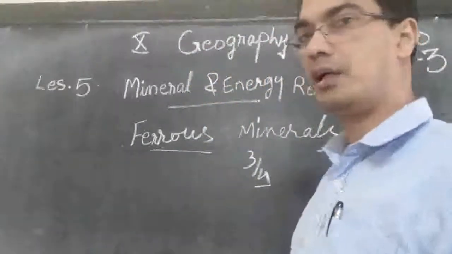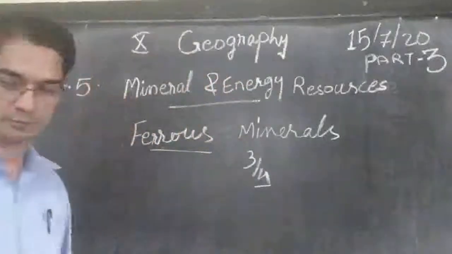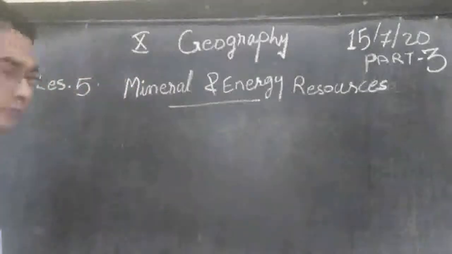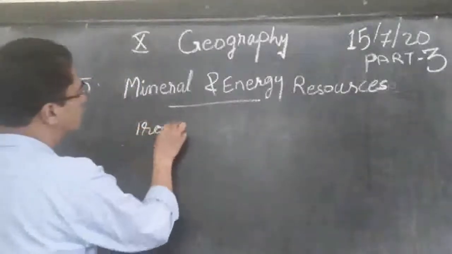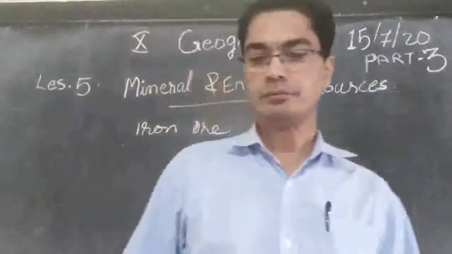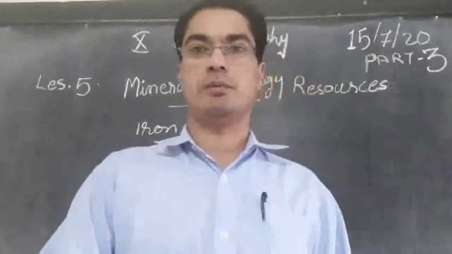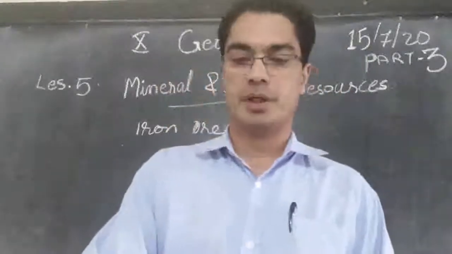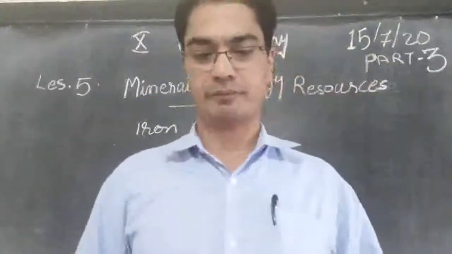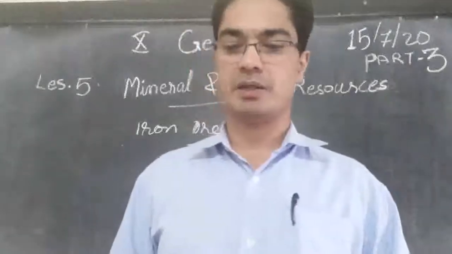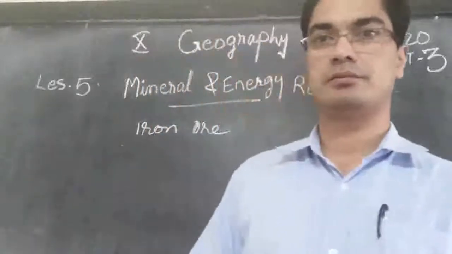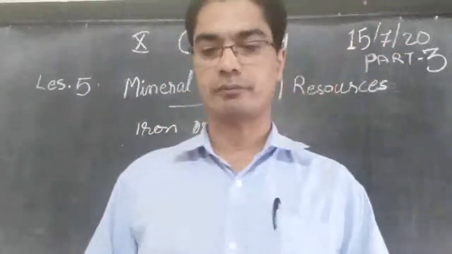Now let us see in detail about iron ore. Take page number 52. Iron ore is the basic mineral and the backbone of industrial development. You can underline. Which ore is the basic mineral and the backbone of industrial development? The answer: iron ore.